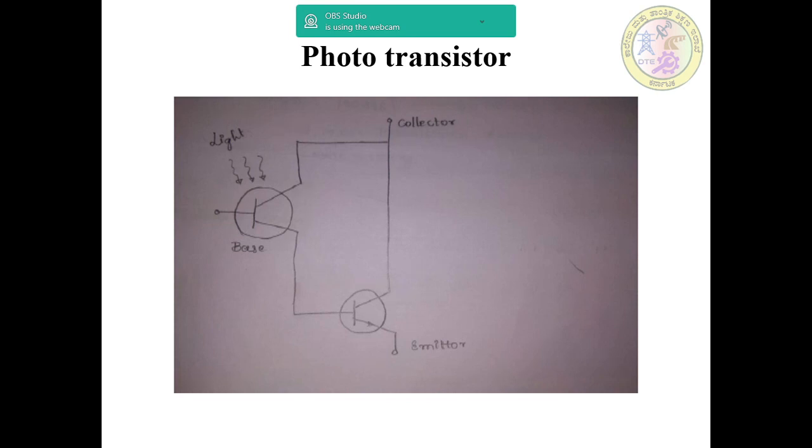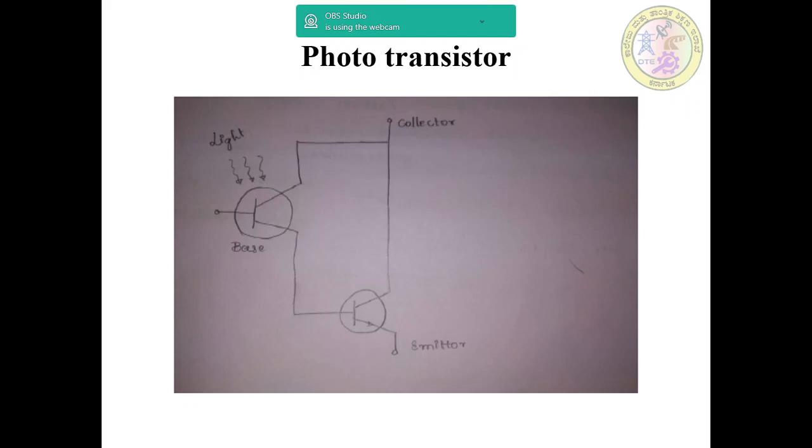Next, phototransistors. These have a collector base PN junction. When there is no incident light, there is a very small collector to emitter current. When light is incident, a base current is produced that is directly proportional to the light intensity.